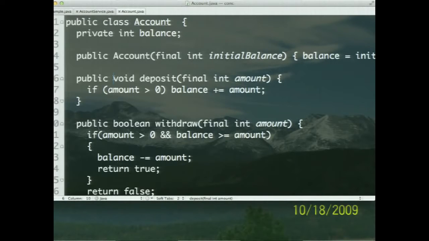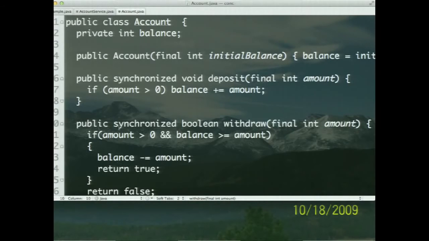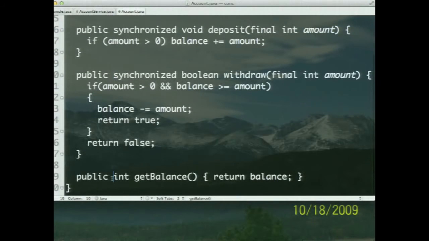I can hear a few whispers. Be loud. Synchronize, you said. So I'm going to put synchronized over here, right? Synchronized. And I have to put synchronized in the withdraw method as well. But I'm kind of thinking, do I need a synchronize in the get balance or not?